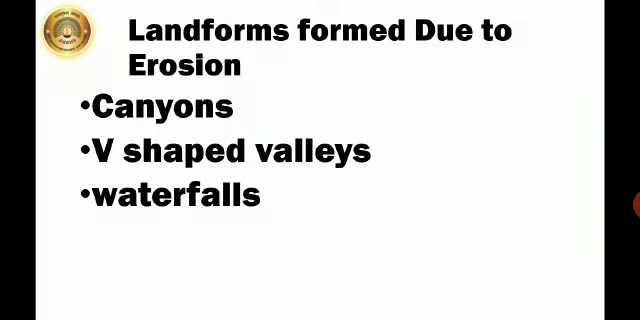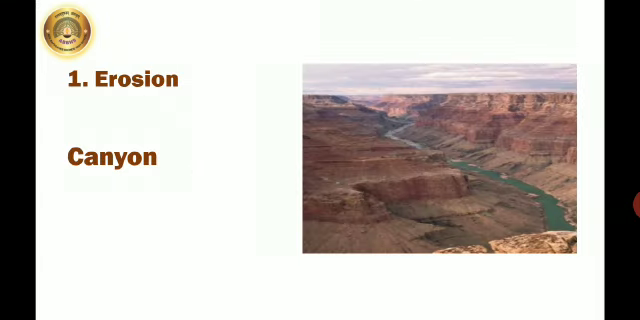Some landforms are formed due to erosion. These are canyons, V-shaped valleys and waterfalls. Here you can see a canyon. The riverbed gets eroded because of the fast flowing river. The sand particles, pebbles, etc., the load of water, cut the riverbed deep. Thus, canyons are formed. A canyon is a deep valley with steep sides.